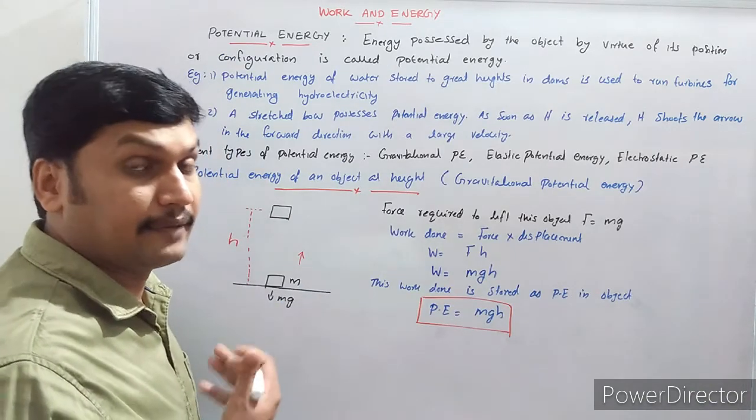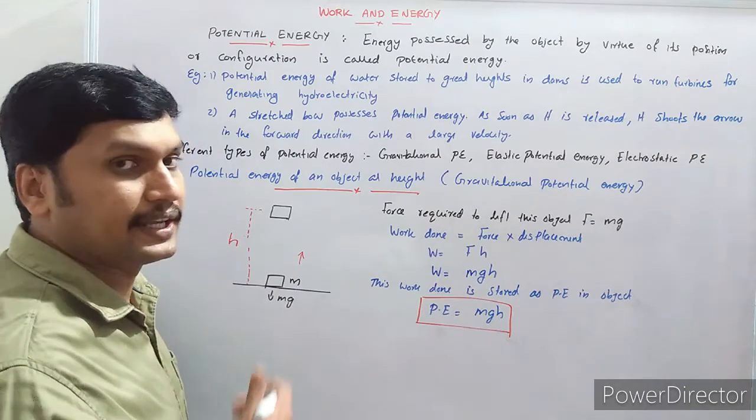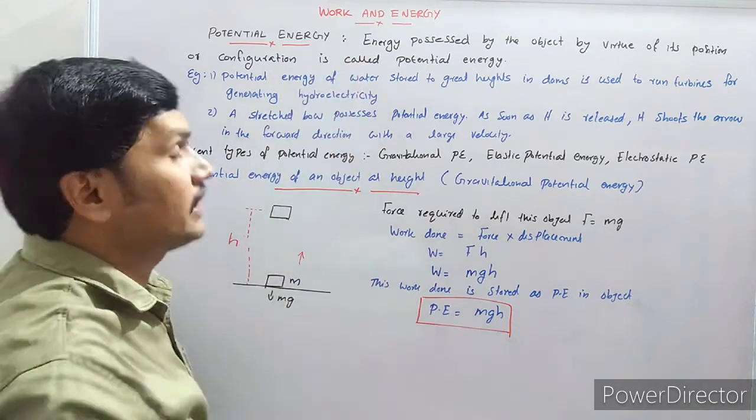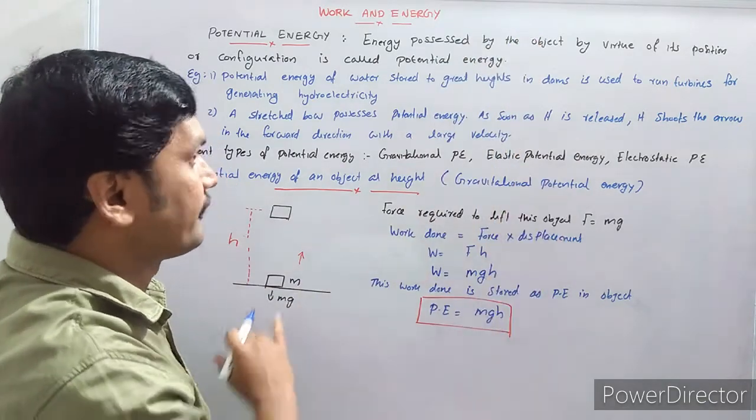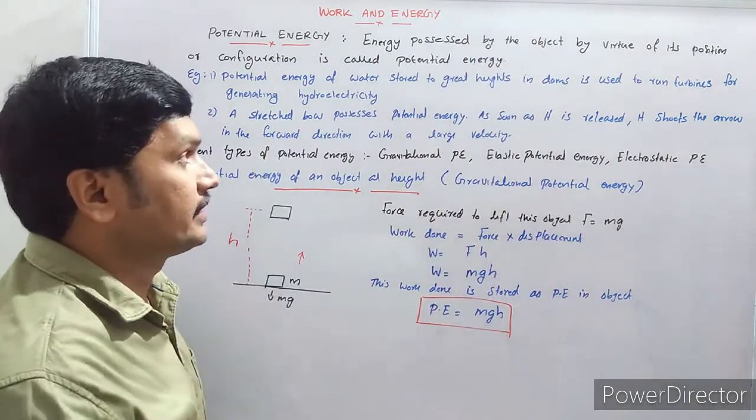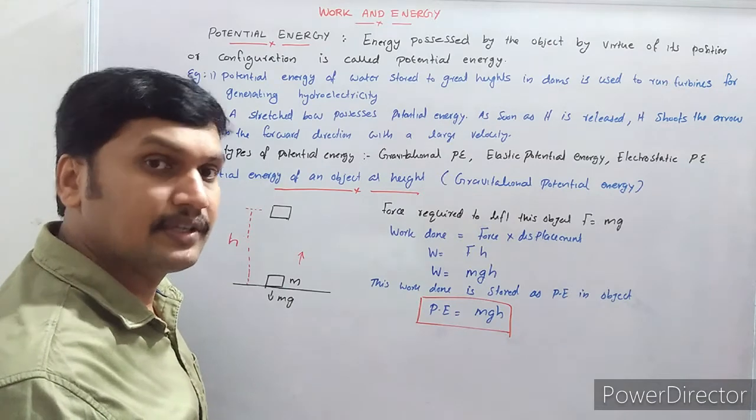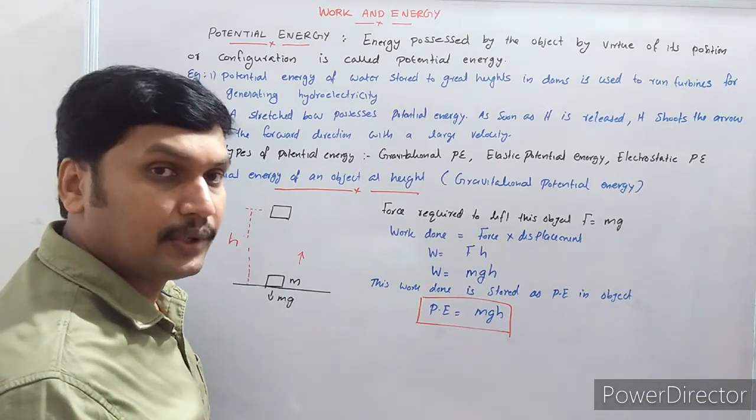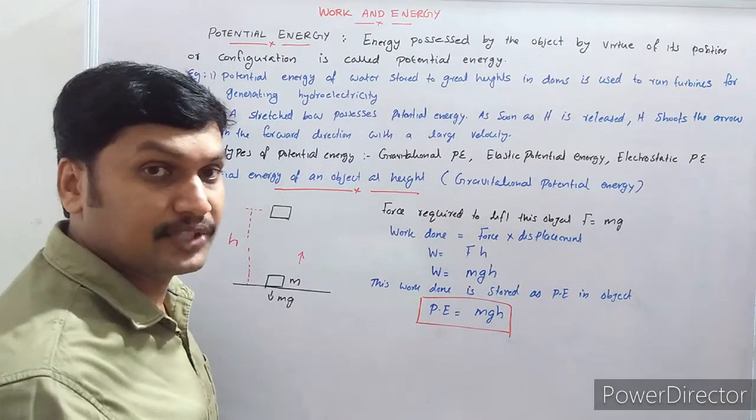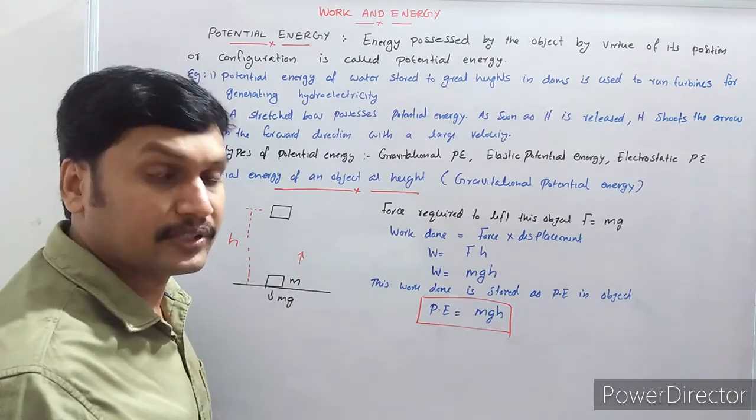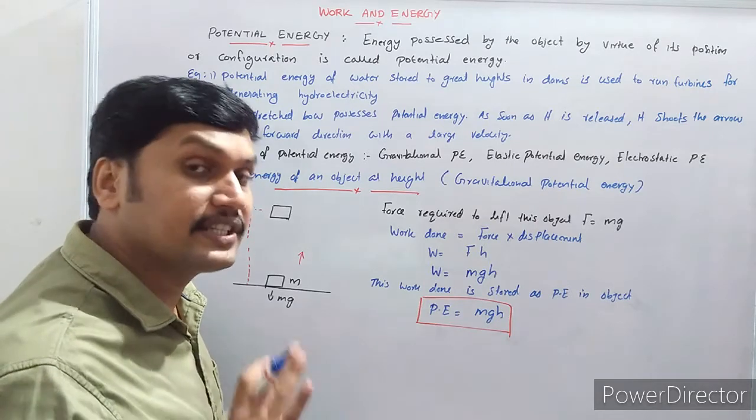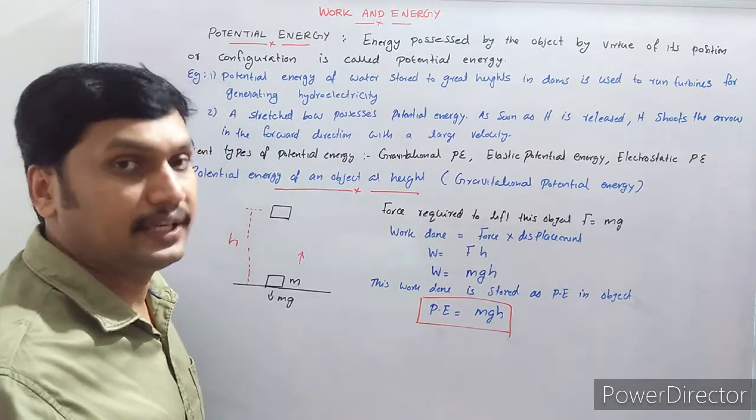Now let us see another important type of mechanical energy, that is potential energy. The energy possessed by an object by virtue of its position or configuration is called potential energy. Due to a particular position of an object or due to a particular shape of an object, the object possesses some energy. Such energies are known as potential energy.